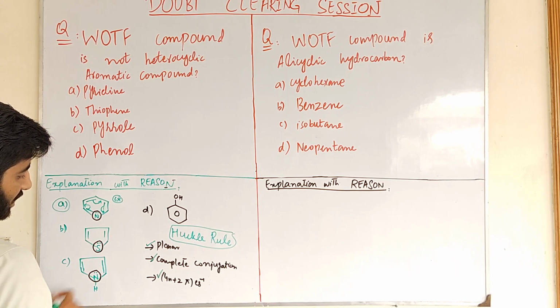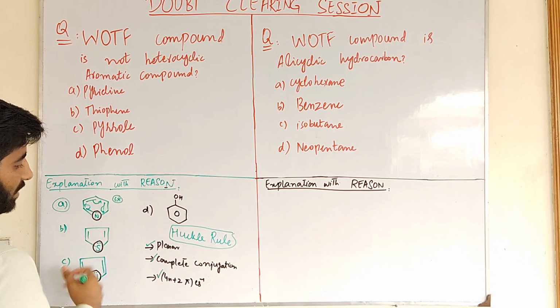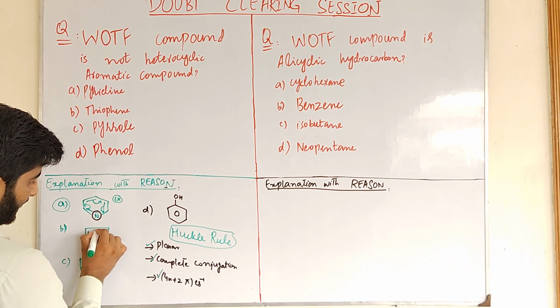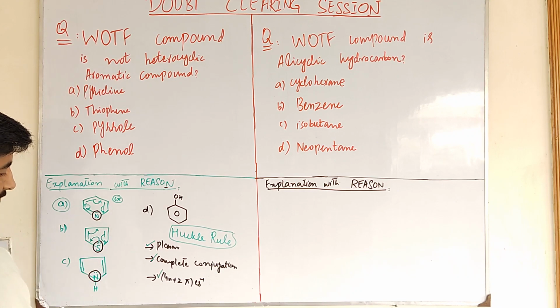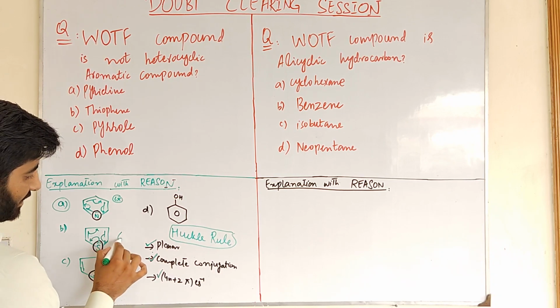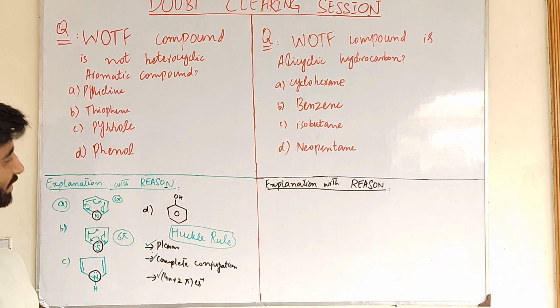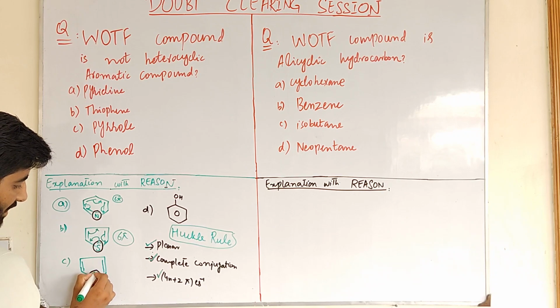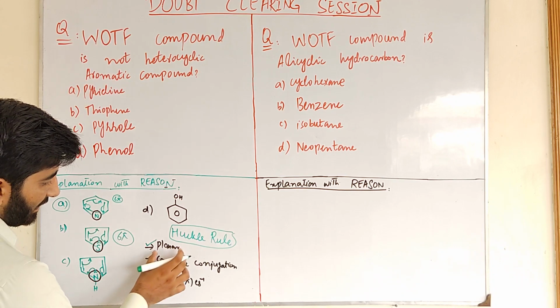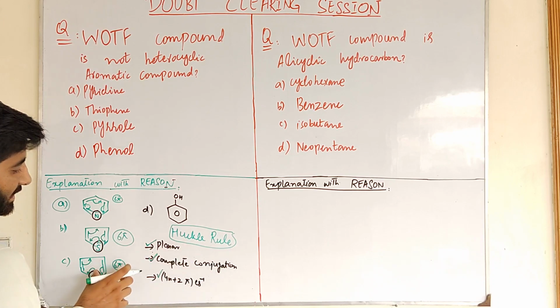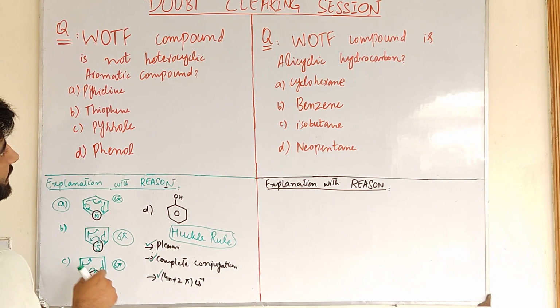Beta, thiophene, consists of a sulfur atom, so it is a heterocyclic compound. How is it aromatic? The lone pair of sulfur participates in delocalization like this. It is a planar molecule, there is complete conjugation and it consists of 6 pi electrons, so it is also a heterocyclic aromatic compound. And this is pyrrole, it consists of nitrogen as a heteroatom and the lone pair of nitrogen participates in delocalization. It is planar and consists of 6 pi electrons. So according to Huckel's rule, it is aromatic. So alpha, beta and Charlie are heterocyclic aromatic compounds.